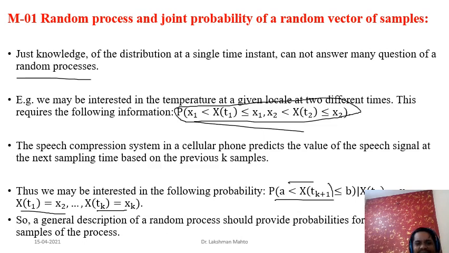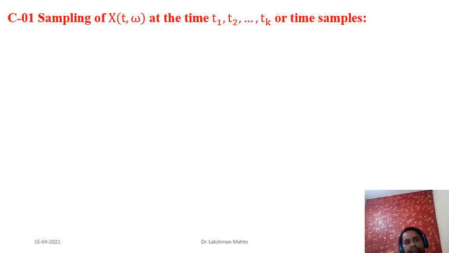Simply we can say that a general description of a random process should provide probabilities of vectors of samples of the process, that is, a random vector. The random vector concept arises because we are considering various random variables at various time instances. We get a fixed number of random variables, and if we take those variables together and study them jointly, we always use the term vector. That is where the random vector term comes in. In the previous module we had already covered everything about that.